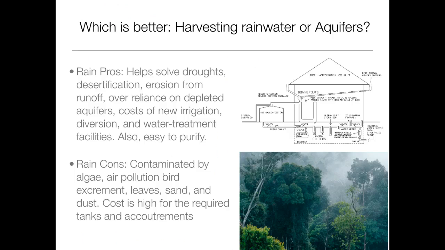Which is better, harvesting rainwater or aquifers? Rainwater pros: it helps solve droughts, desertification, erosion from runoff, over-reliance on depleted aquifers, cost of new irrigation diversion, and water treatment, and helps to solve for the cost of water treatment facilities. Also, rainwater is easy to purify. Rainwater cons: rainwater is contaminated by algae, air pollution, bird excrement, leaves, sand, and dust. Cost is high for the required tanks and accoutrements to harvest rainwater.